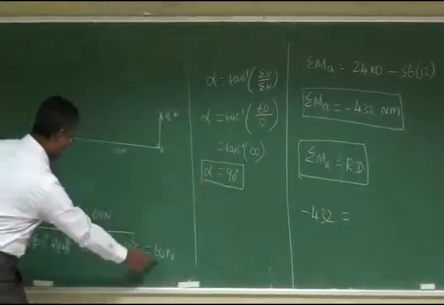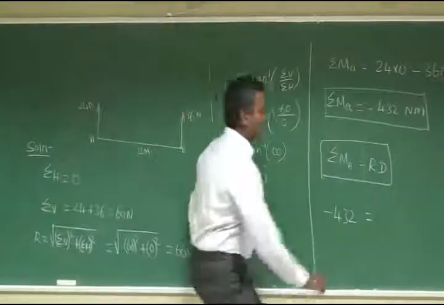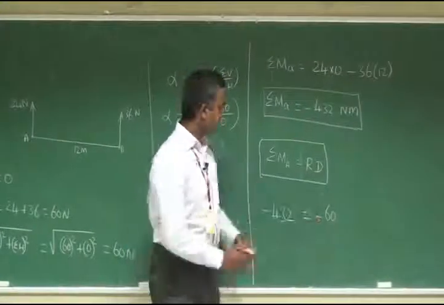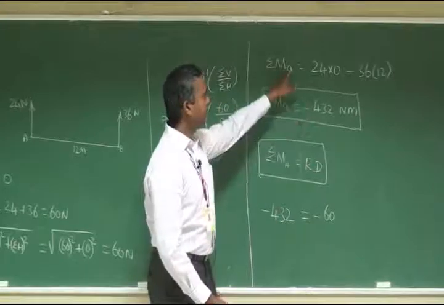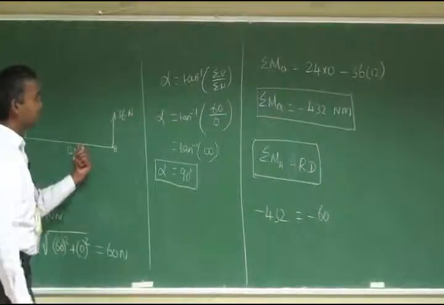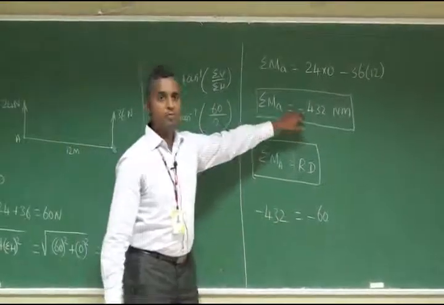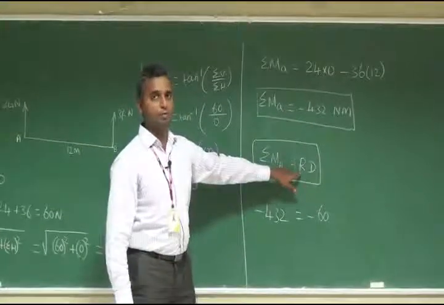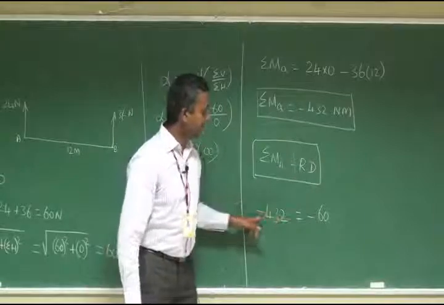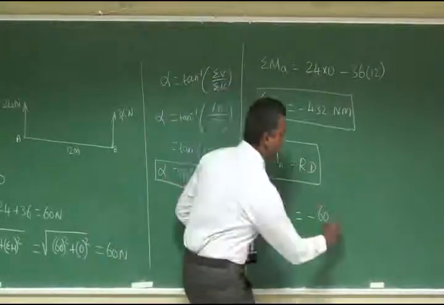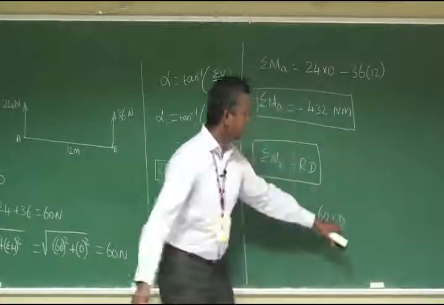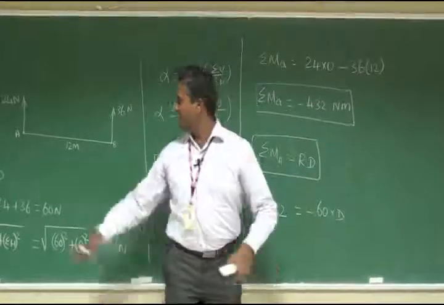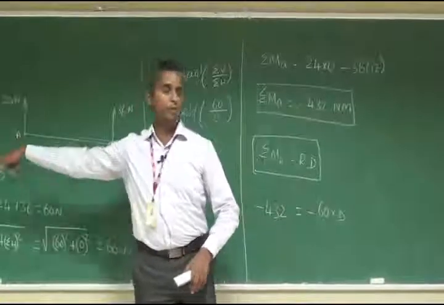You take it from here, R is 60, and you are adding a minus sign, because if all the forces acting about point A in the given system make an anti-clockwise moment, then automatically the resultant will also make an anti-clockwise moment. So you are adding a negative sign on both sides, into D. This D is nothing but the perpendicular distance of the resultant from the point of action.